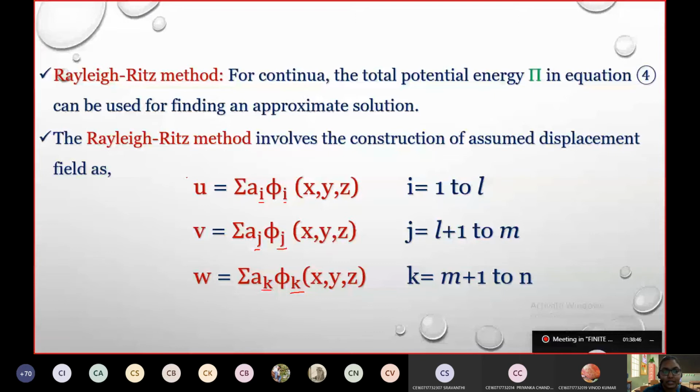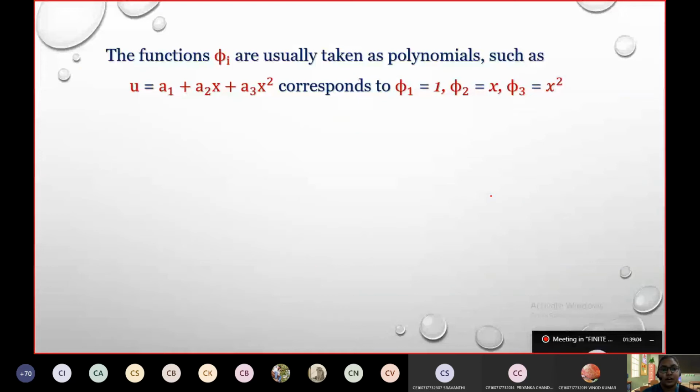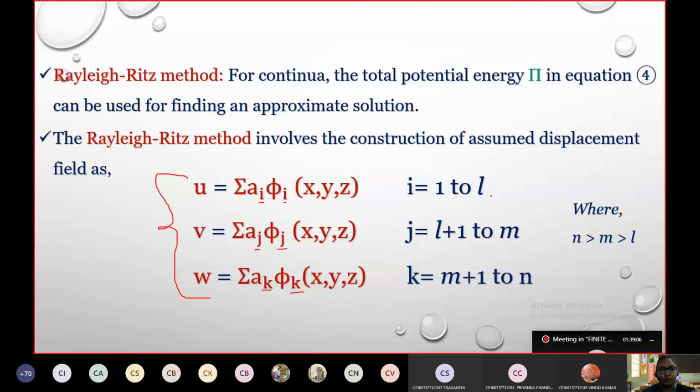These are the assumed displacement fields for Rayleigh's method. For these, you can take n greater than m greater than L, that is the constraint. For this assumed displacement field, we have sigma a i and phi i.